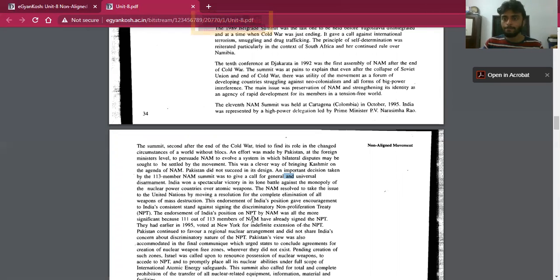Now, just a hint of it: what do we mean by the Non-Proliferation Treaty?